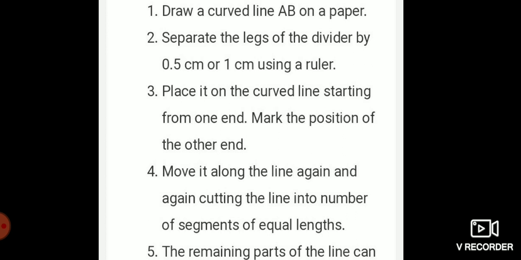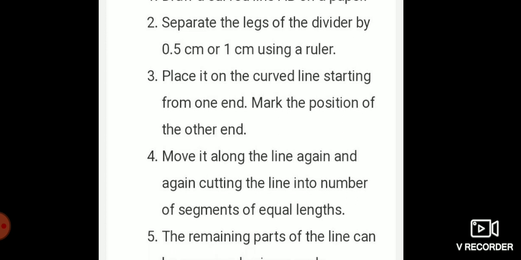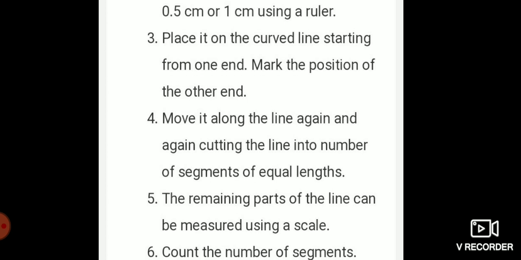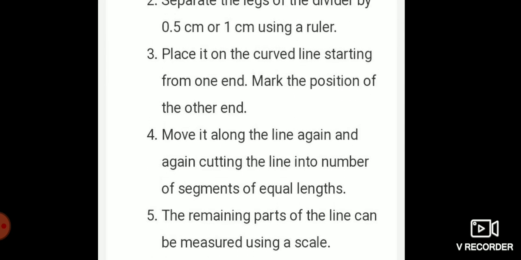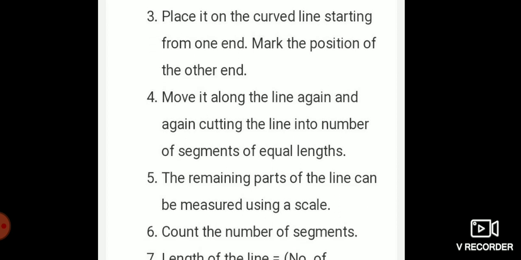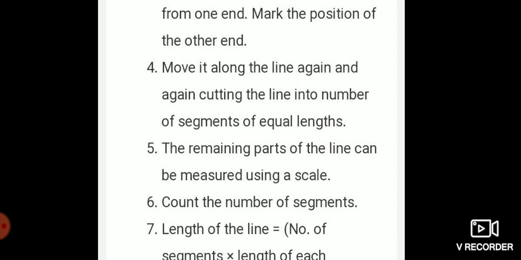Mark the position of the other end. Move it along the line again and again, cutting the line into a number of segments of equal length.